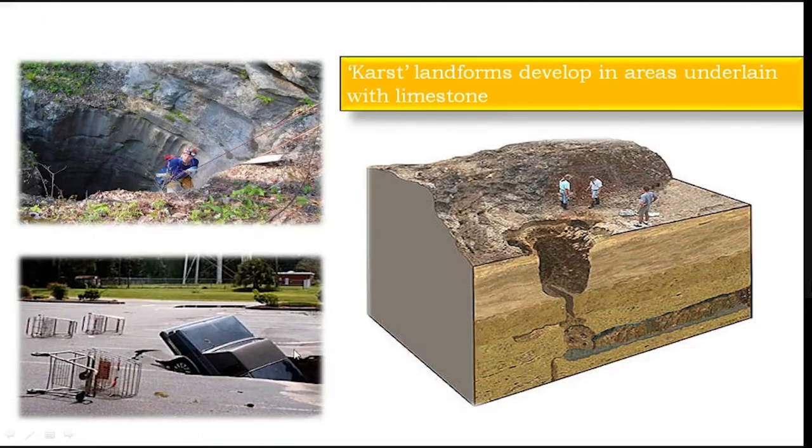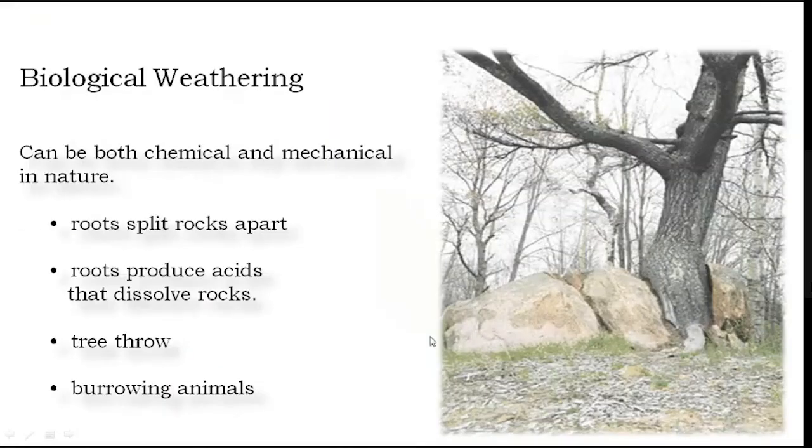So this is the effect of chemical weathering. Then after, another major type of weathering is biological weathering. So it can be both chemical and mechanical in nature. So we know that big trees are always in search of water, and they move down and down. Their roots split rocks apart, because in search of water, the roots move down and down.